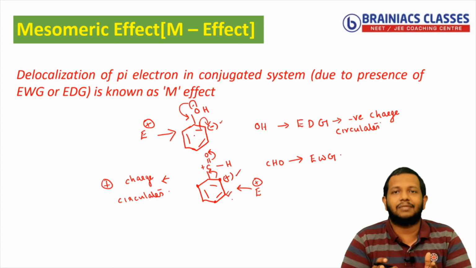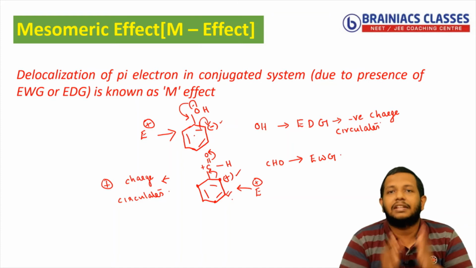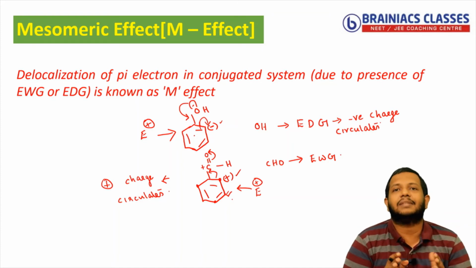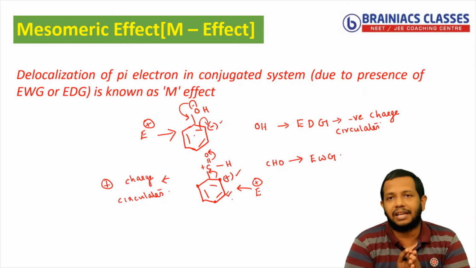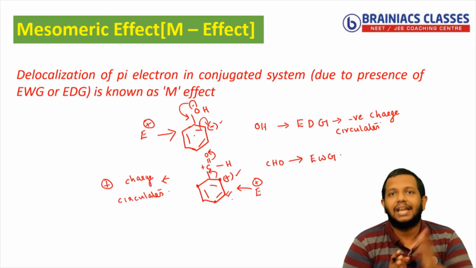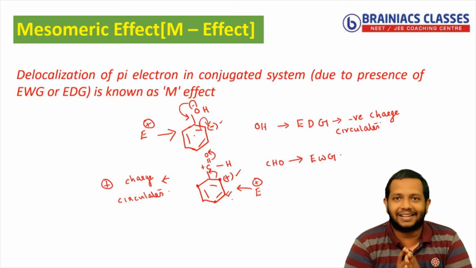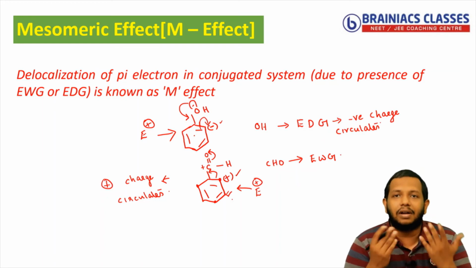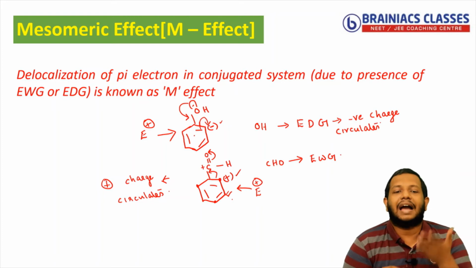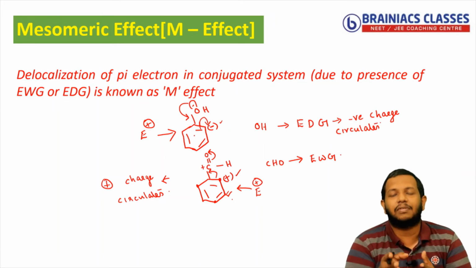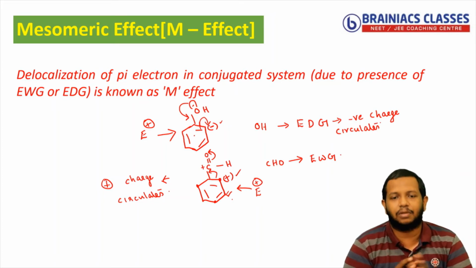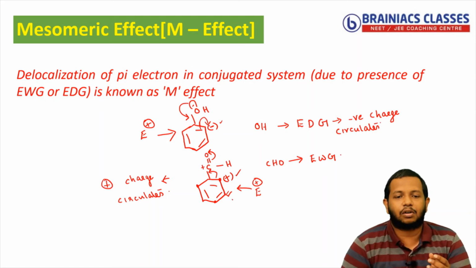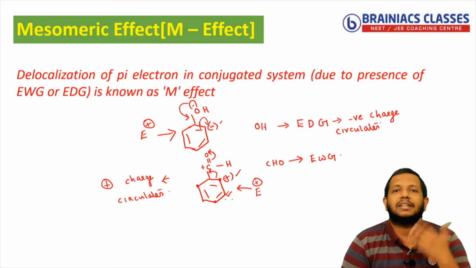That is the reason why in next year when you learn the chapter alcohol, you can say that the majority of the reactions given by the benzene system when it is, or the phenolic system when it is connected to OH, the product formed will be ortho para directing. But in the next chapter, when you learn aldehydes, ketones, I can say the major product formed there will be meta product, because the electrophile will attack at the meta position and the product will be a meta product. This is the reason for that.